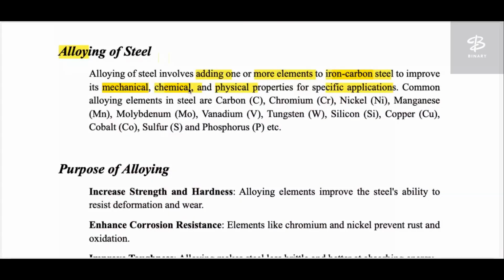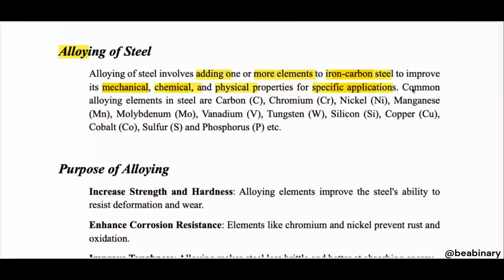If there is no involvement of other elements inside a material, the chemical properties would be the same. But if other material is incorporated, the chemical properties will definitely change. So this is application specific: whatever you are interested in, for that you incorporate the other material into the steel.